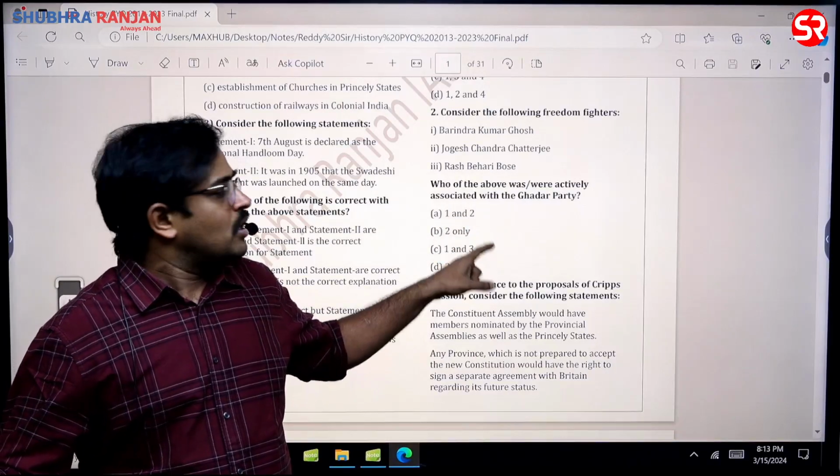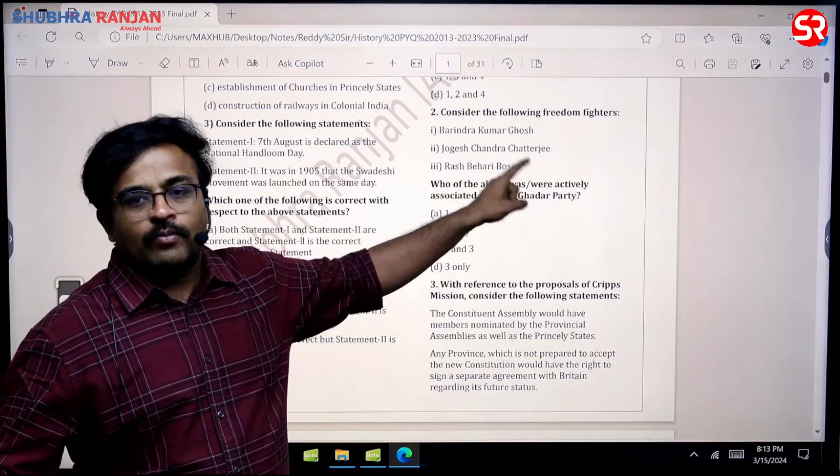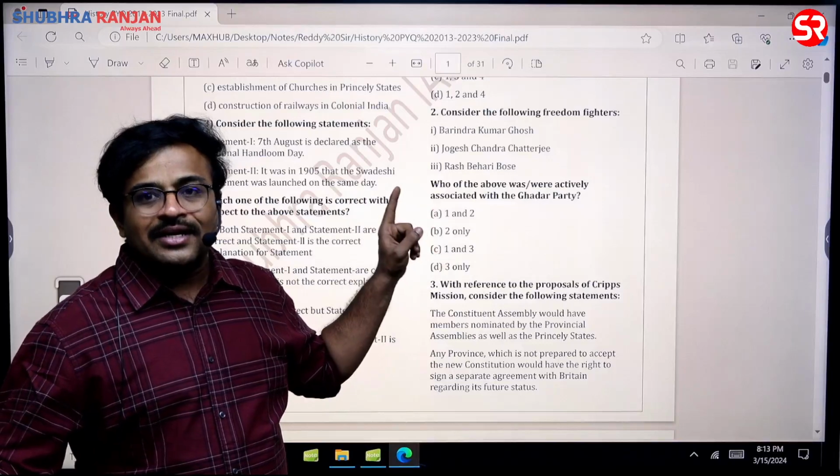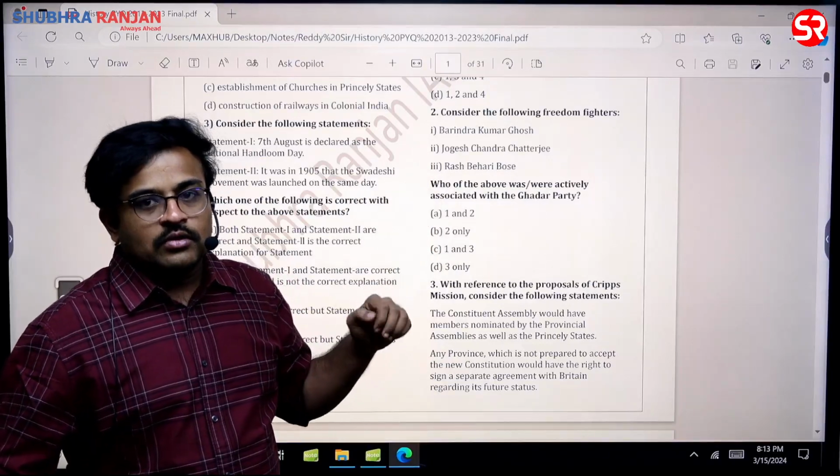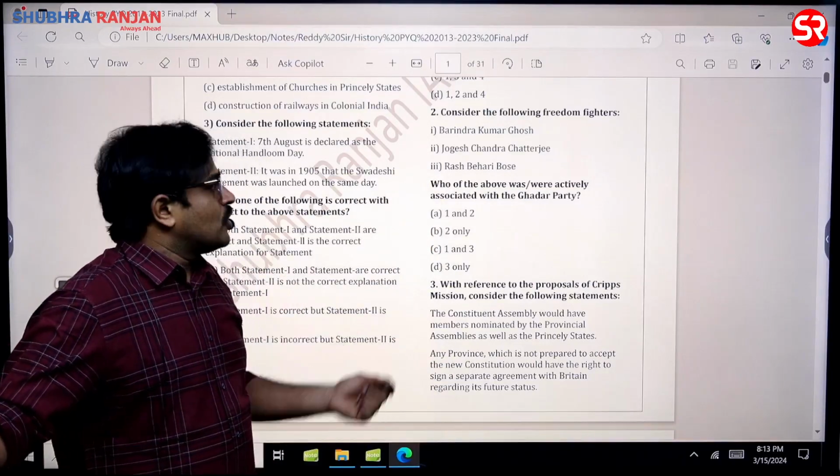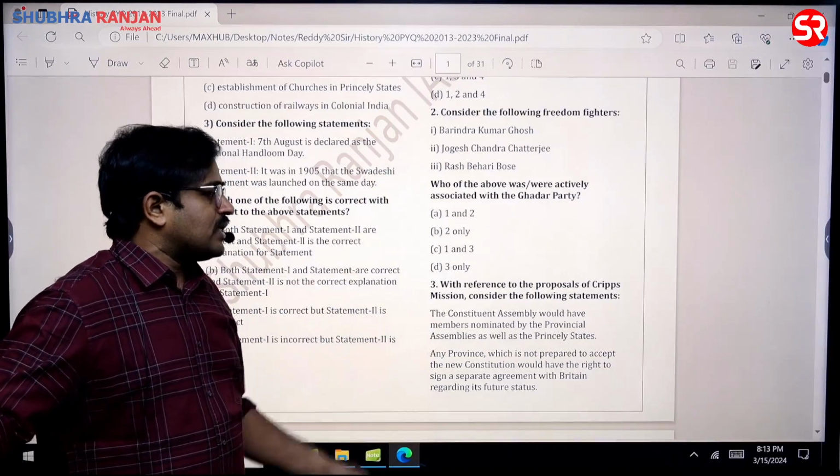Just remember that Subhash Chandra Bose and Raj Bihari Bose both are revolutionary terrorists linked to Japan, sir. Linked to Japan, that one logic you remember. So 3 only is the answer for this question, sir.